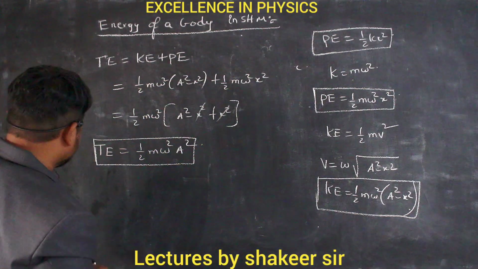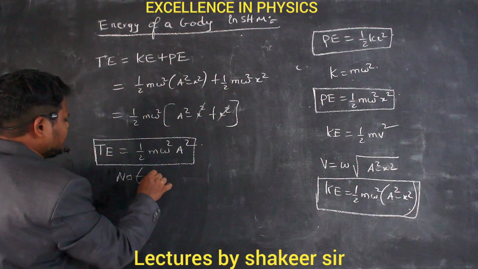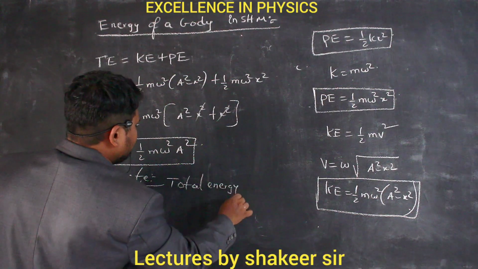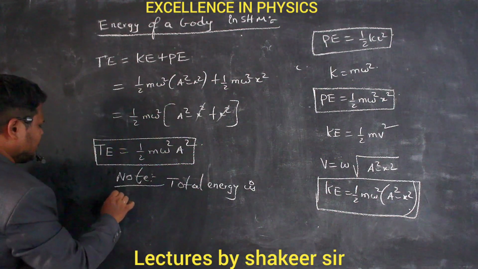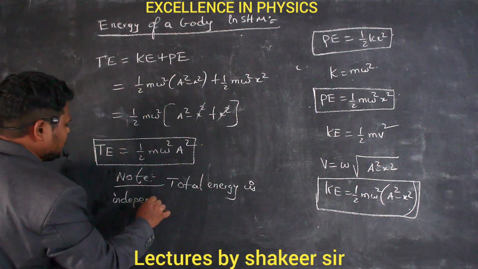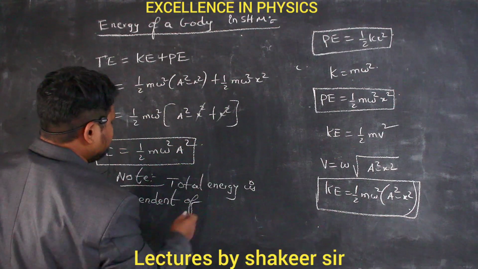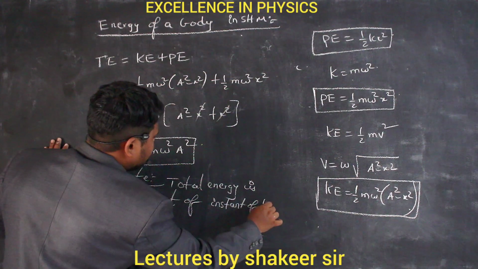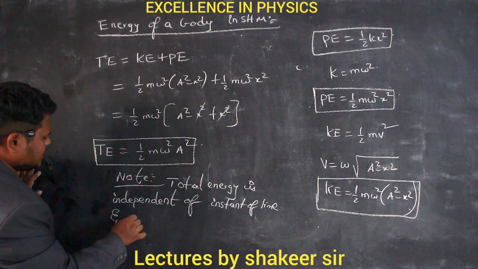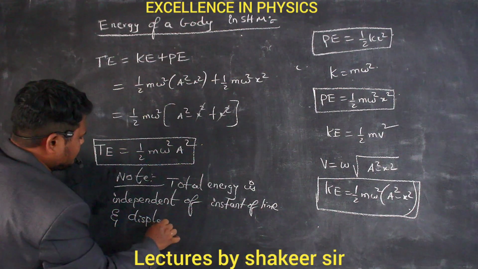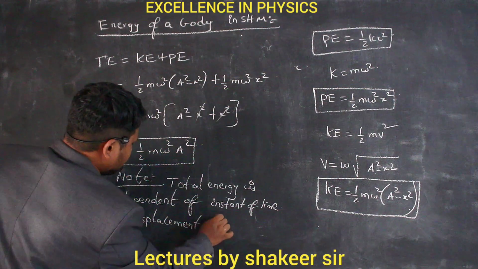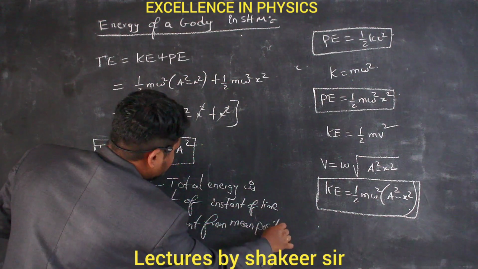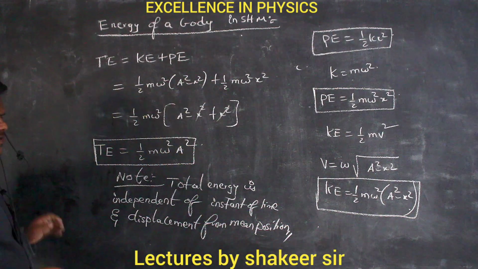So therefore, we make a note of this statement. What is the note point here? We write: total energy is independent of instant of time and displacement from the mean position. Clear? So this is called total energy.